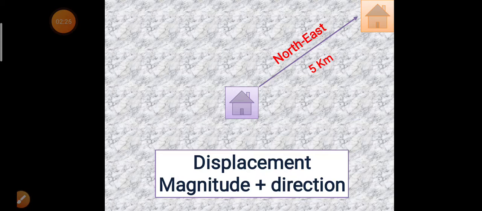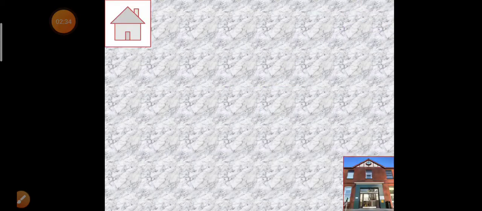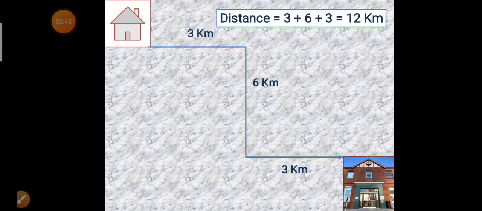Please note one thing here, that the distance traveled by you can be different from displacement. Now we will look at this situation in more detail. Let's say when you go to school, the distance traveled by you looks like this. The total distance traveled by you for this journey can be calculated by adding all these numbers. So it's 12 km of distance from your home to school.